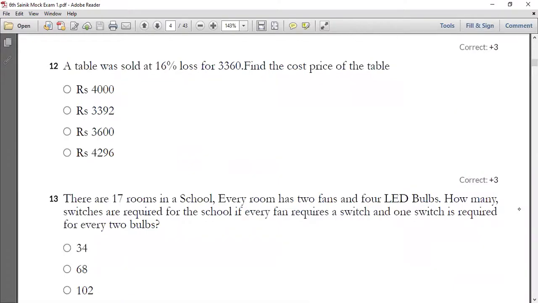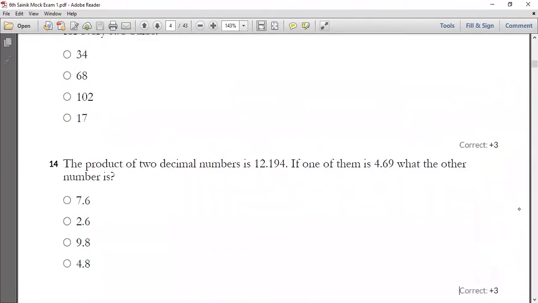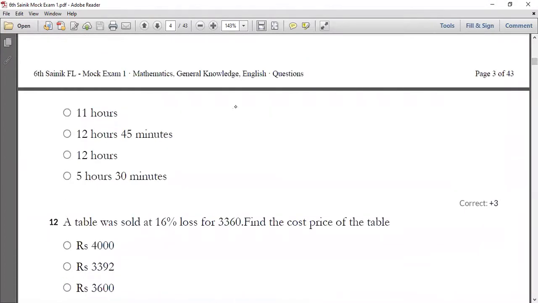So let's go with the solution of it. All of you have a look into your solution now. Okay, let me write the solution over here itself.